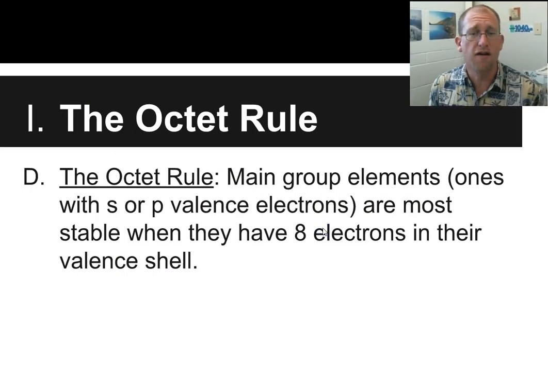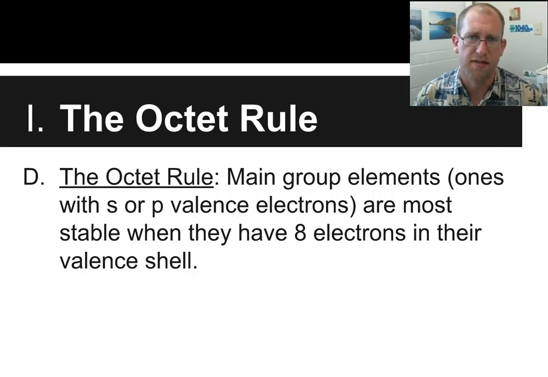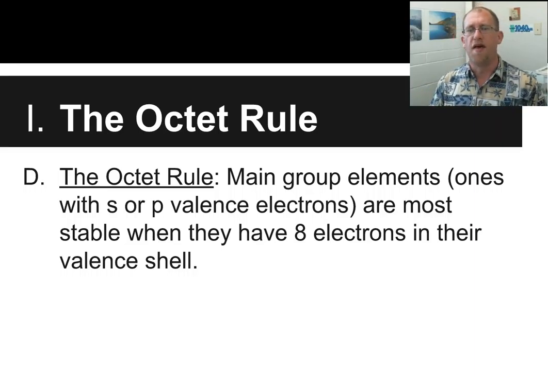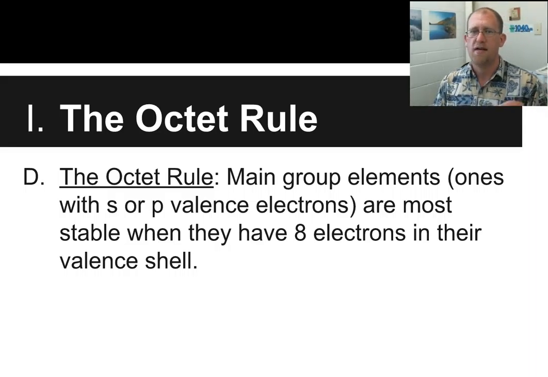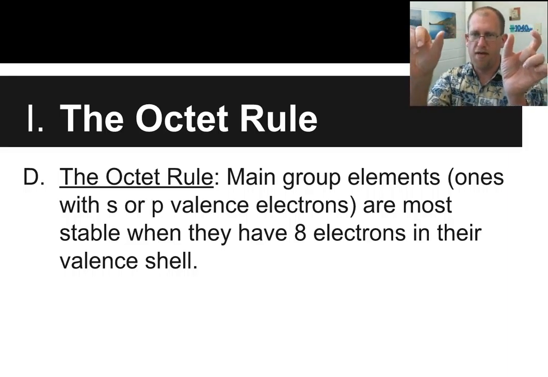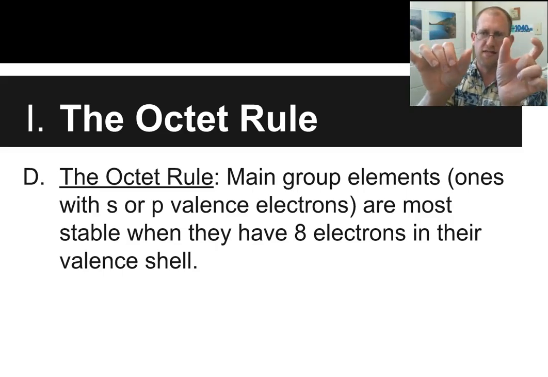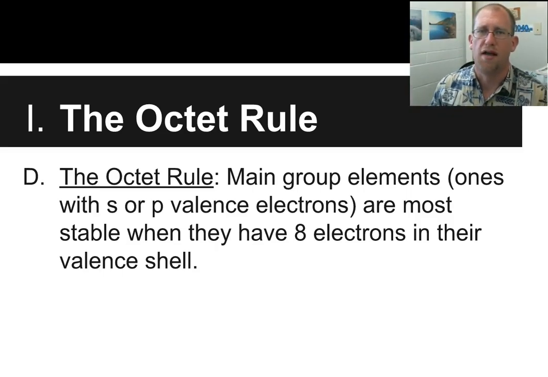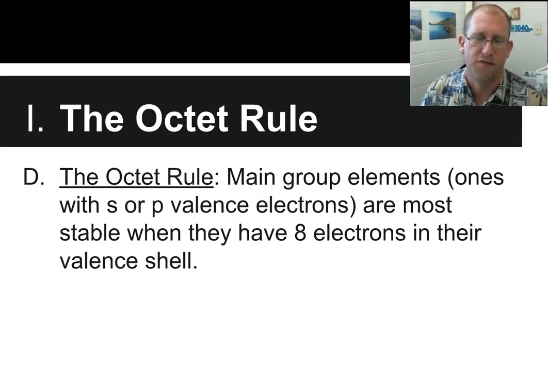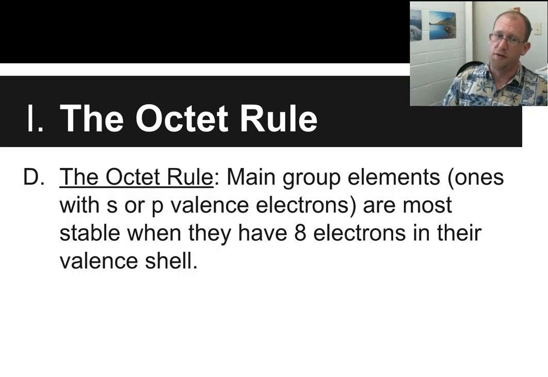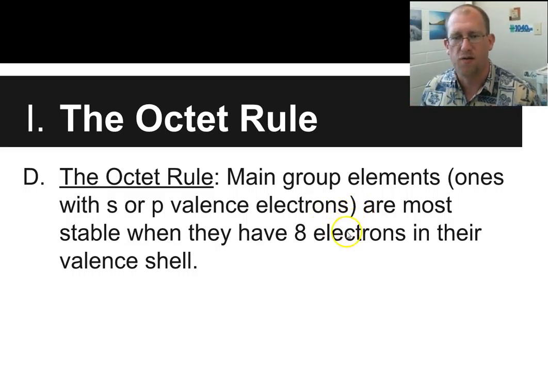Okay. The Octet Rule says that main group elements, things that have an S or P valence electron orbital, are more stable when they have 8 electrons in their valence shell. And you can see that because main series elements have an S, that's 2, and then they have a P, that's 6, and so 2 and 6 is 8. So if they have 2 in their S and 6 in their P, then they're full. Their valence electron shell is full, and they want to be full. They want to have 8 electrons. So that's called the Octet Rule. Oct means 8, okay?